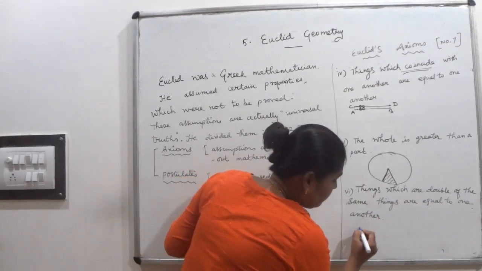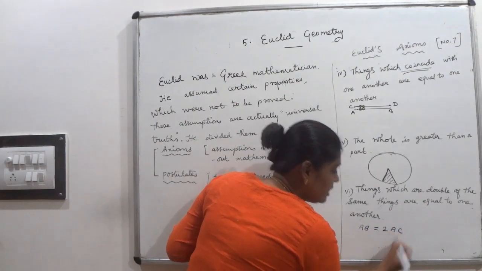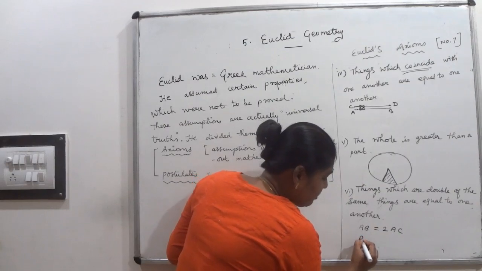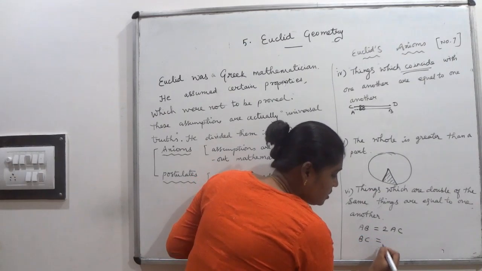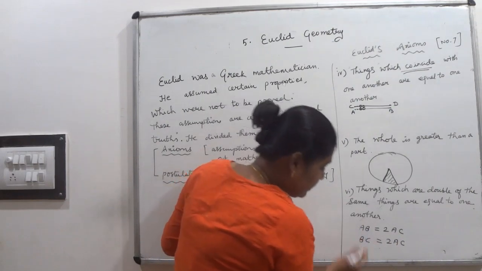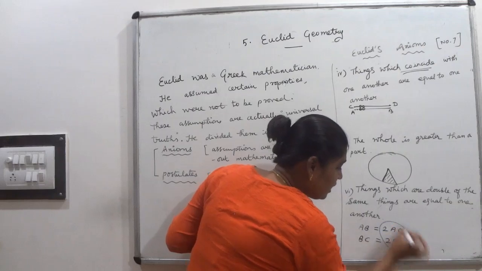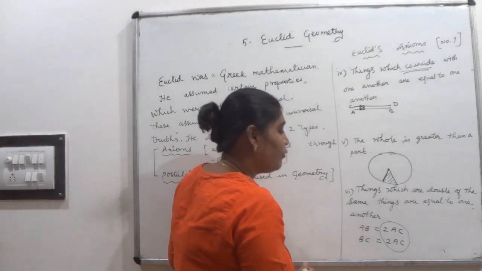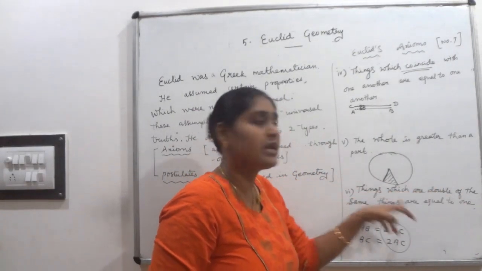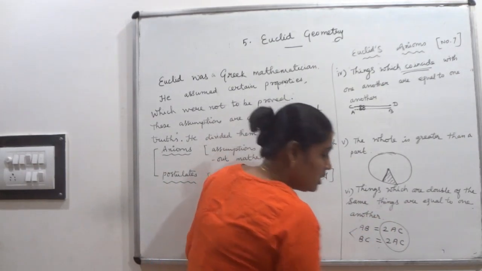Then, things which are double of the same thing are equal to one another. Suppose here I am taking one line segment AB which is equal to 2 times AC. One more line segment I am taking, BC, that is also equal to 2 times AC. Then I can tell that these two things, AB and BC, are equal to the same thing, that is AC. Therefore, things which are double of the same thing are equal to one another. Therefore, I can tell that AB is equal to BC.